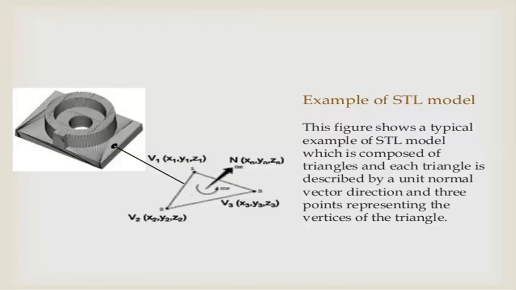Example of an STL model. The design should be converted into an .stl model. What is shown here is a three-dimensional coordinate system.